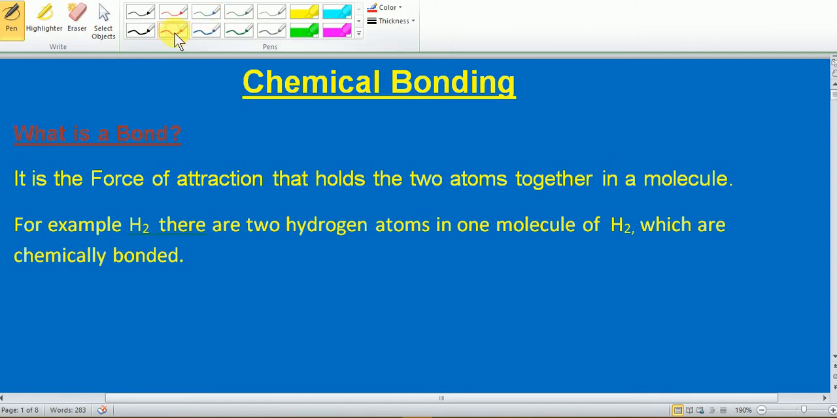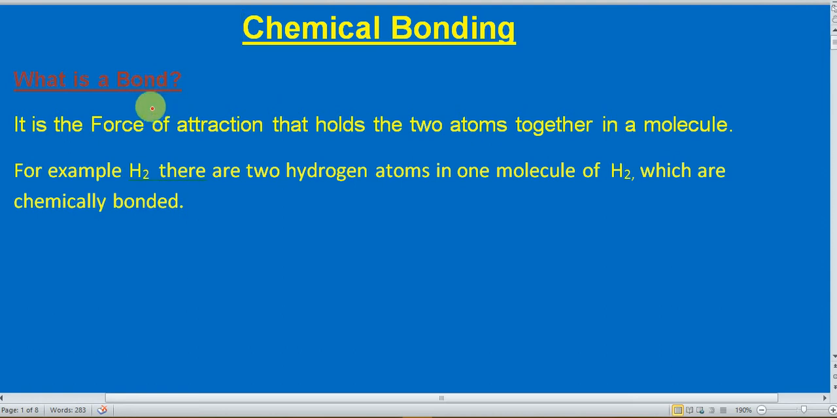First of all, you have to understand the concept of a bond. What is a bond? A bond is just like a friendship. A bond is a friendship between two atoms. You can see on the screen there is a proper definition of a bond. It is the force of attraction that holds the two atoms together in a molecule.